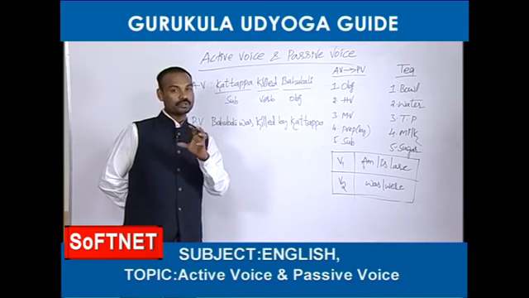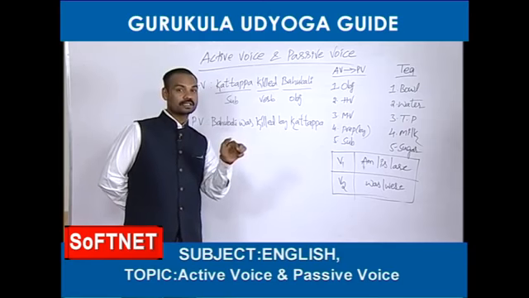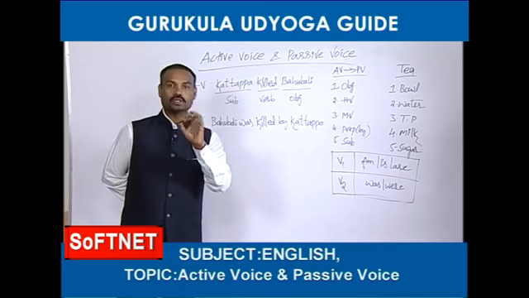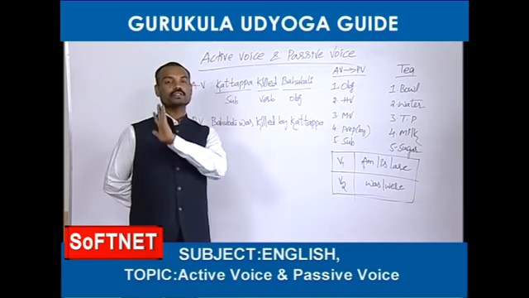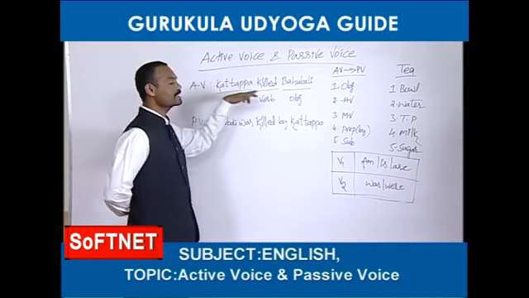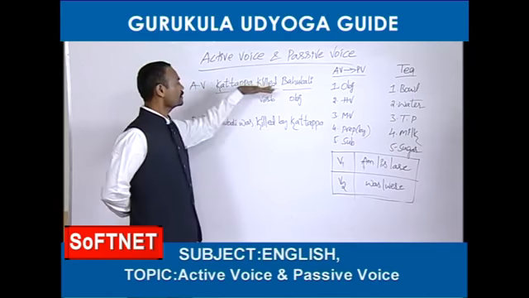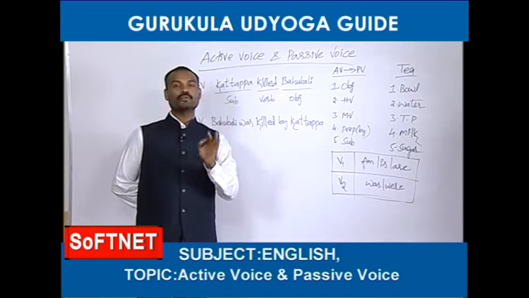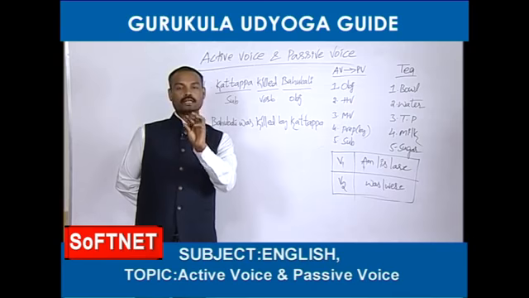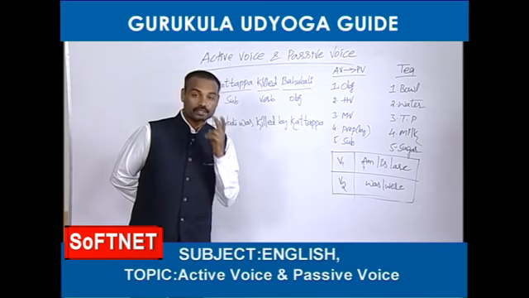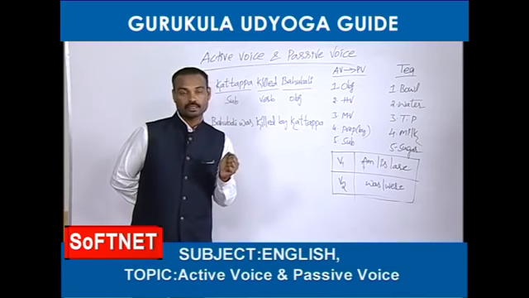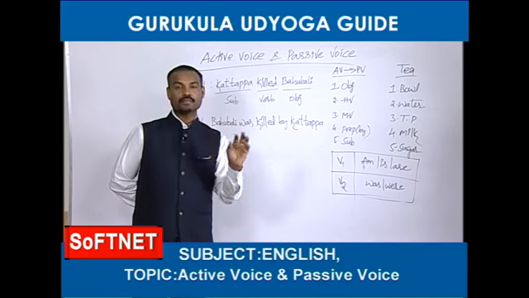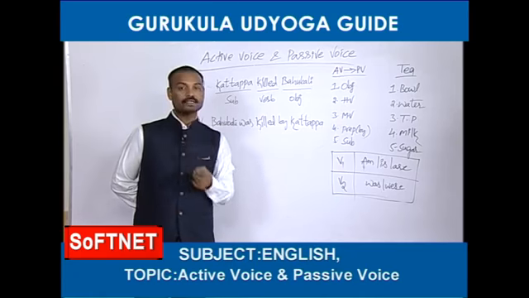So, did Kattappa do some work or not? Yes, he did. So, like this, whoever does the work, that person is called subject. If any sentence starts with the subject, that is called active voice. Okay? It has been proved that it is in active voice. Now, I am going to tell you the definition of passive voice. The sentence which starts with object is called passive voice.